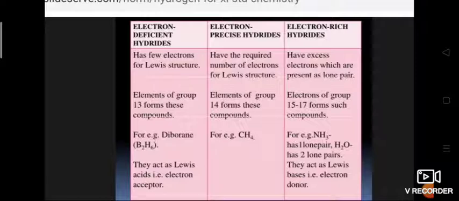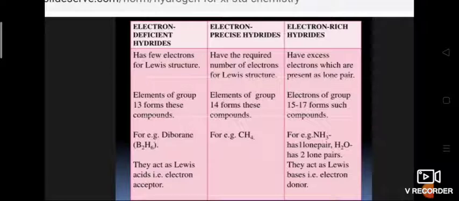However, their basicity decreases on moving down a group and from left to right along a period. The order of basicity of hydrides of group 15 is NH3, that is ammonia, more than PH3, than AsH3, than SbH3.